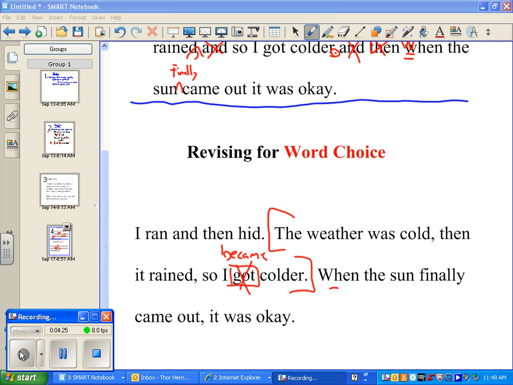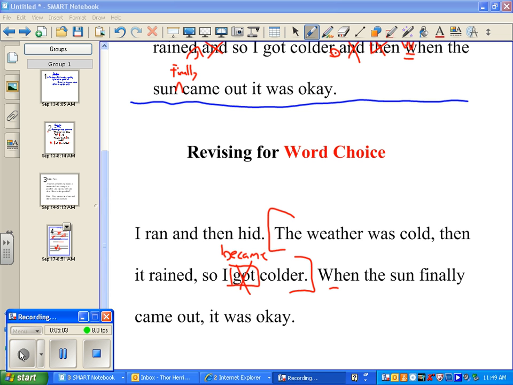I was cold. I was very cold, but then it started raining. Okay. But what about the colder part? Yeah. You got to have that part too. Any other redesigns? Yes? The winter weather was freezing. Then it started pouring rain, so I became even colder. Okay. I like it, but again, you've got the 3 sections. So I would like you to have squished it together just a little bit more. We'll talk about that. Yes? The weather was very cold. I became colder thanks to the rain. Okay. Again, 3 sections.